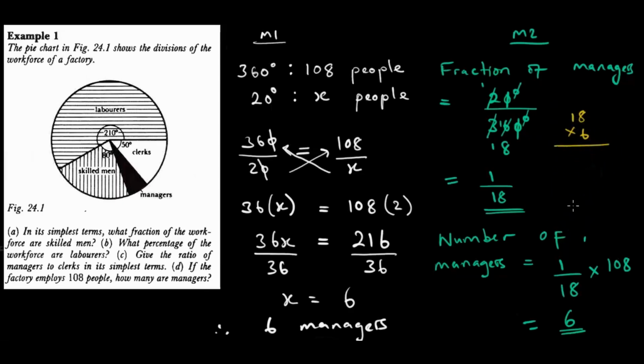So if I get 108 from 18 times 6, it means 18 goes into 108 six times. So instead of dividing 18 into 108, which you should do in an exam, I'm just subverting it. What is 6 times 8? We know that 6 times 8 is 48. So here it's 8 carry 4. 6 times 1 and 6 plus 4 is 10. So indeed 18 into 108 is 6.